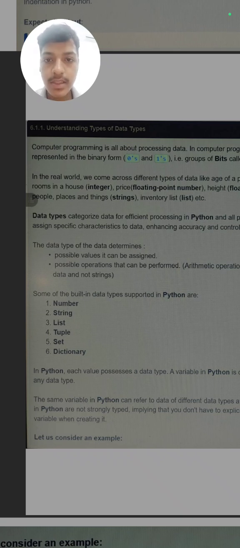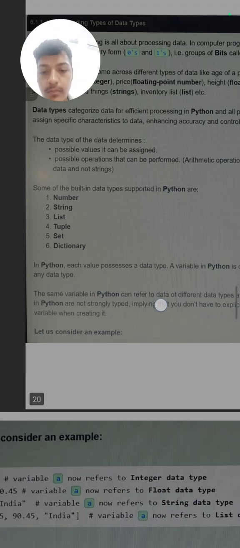Next is tuple. It is the same as a list, but the difference is in syntax. A list uses square brackets, while a tuple uses round brackets. Next is set, and then dictionary. We will learn about set, dictionary, list and tuple in detail in the next video series.